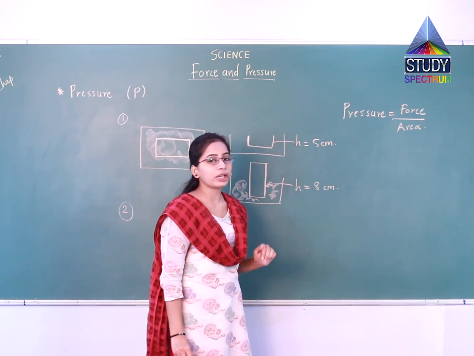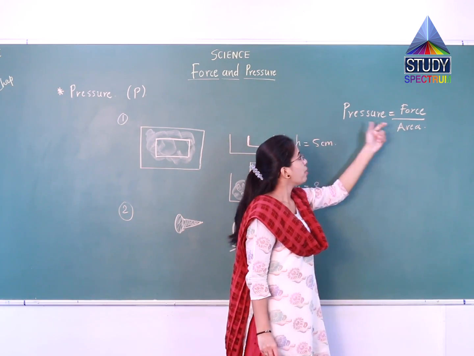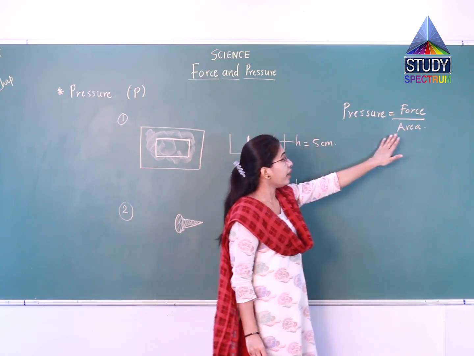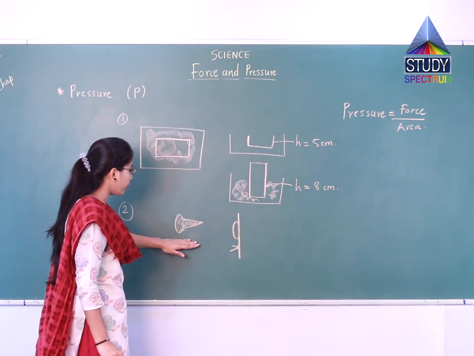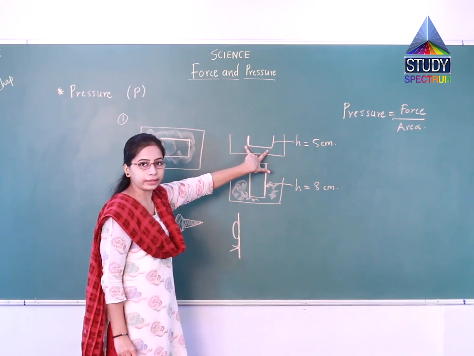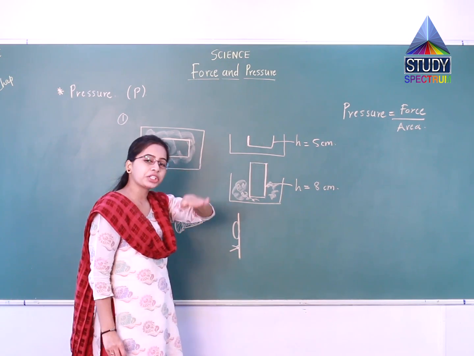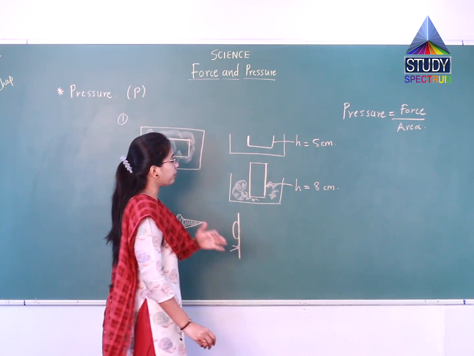From the formula we can see that if area is decreased, pressure will increase, and if area is increased, pressure will decrease. In the first case of both examples, area is greater, so the pressure applied by the brick on the mud will be smaller.